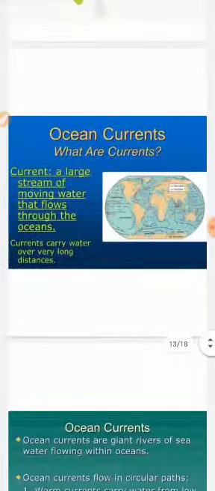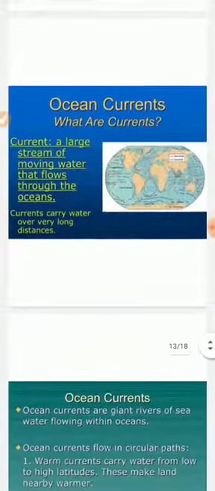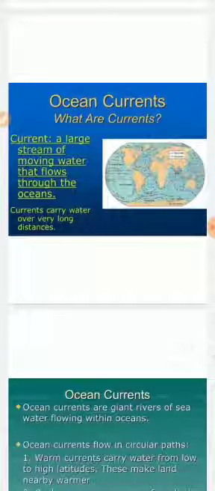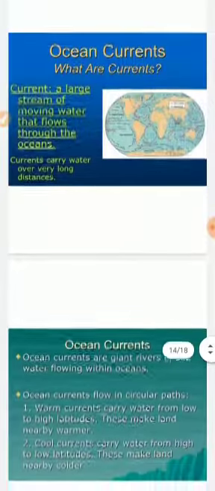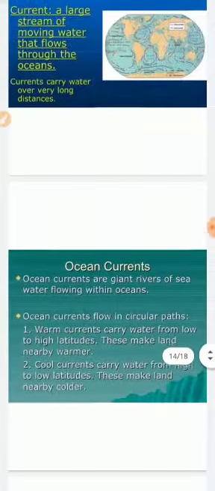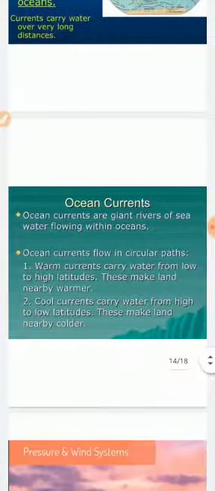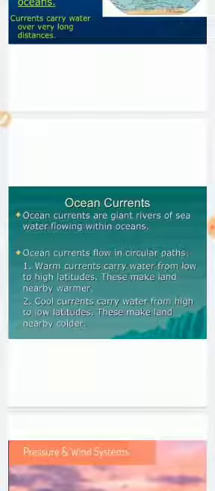Students, then comes ocean currents. What do we understand by the term ocean currents? Currents are a large stream of moving water that flows through the ocean. It travels long distances. So ocean currents are giant rivers of sea water flowing within oceans, which flow in a circular path.